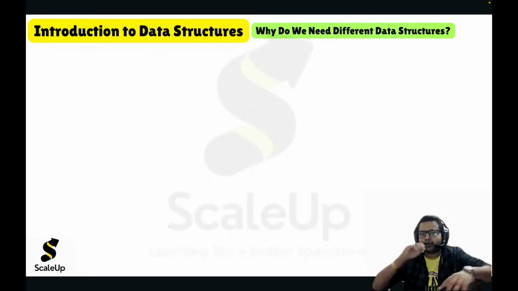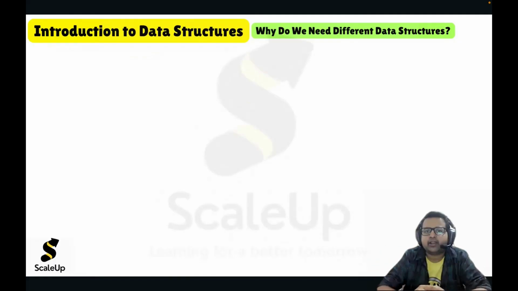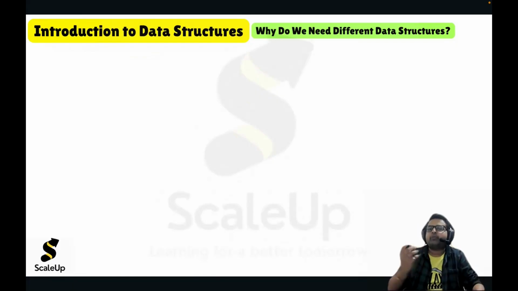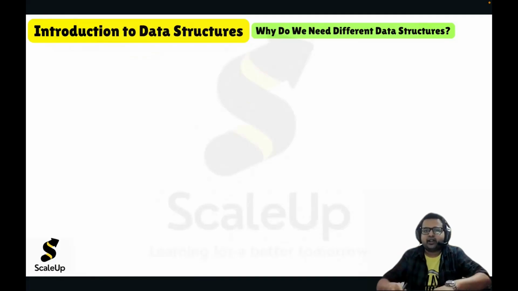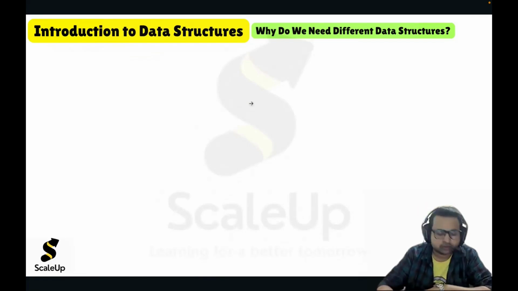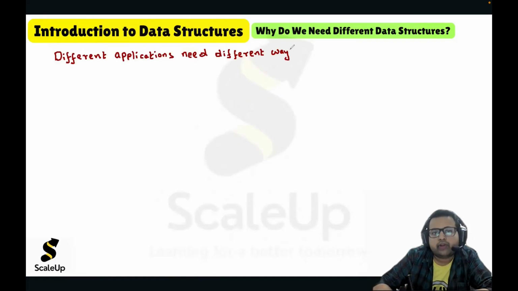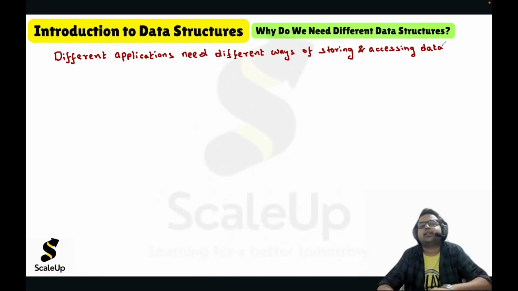So with this use case, whatever we discussed, now we are getting a feel for why we need different data structures. Because we already saw that different data structures have different capabilities or different specialities, and hence we need different data structures for different scenarios. So we can say that different applications need different ways of storing and accessing data.